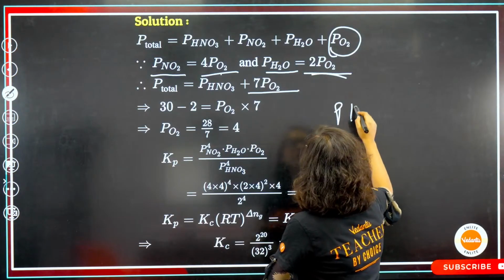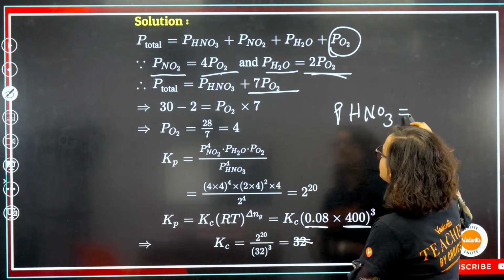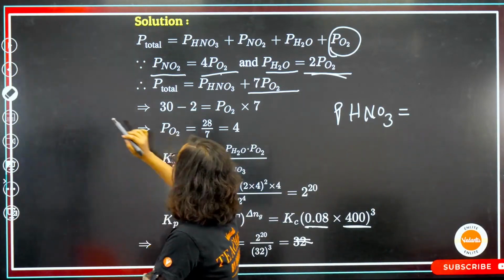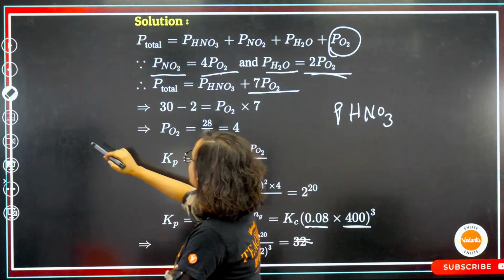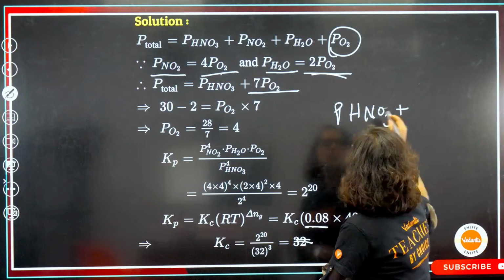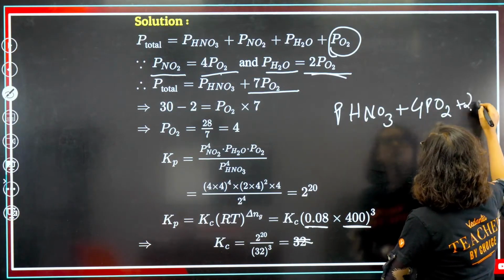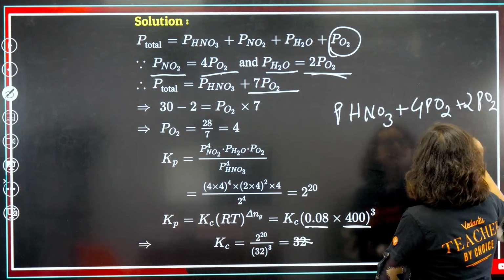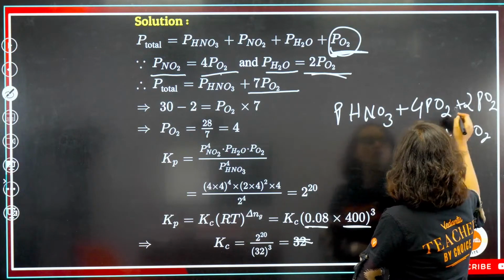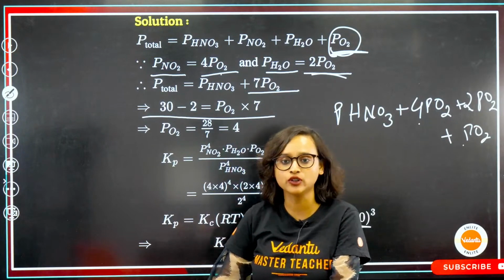That means my P total will be equal to PHNO3 plus 4PO2 plus 2PO2 plus another PO2 that is there. This PO2 I haven't considered. So 4 plus 2 plus 1 is 7. Yes. 30 minus 2 is equal to 7PO2.